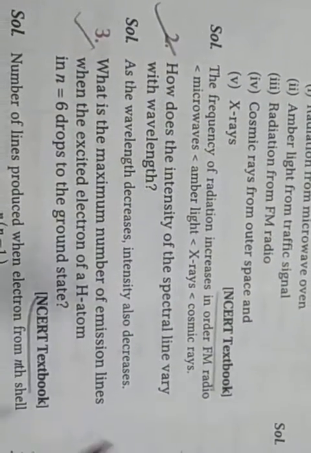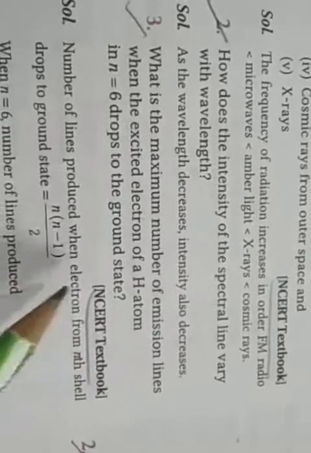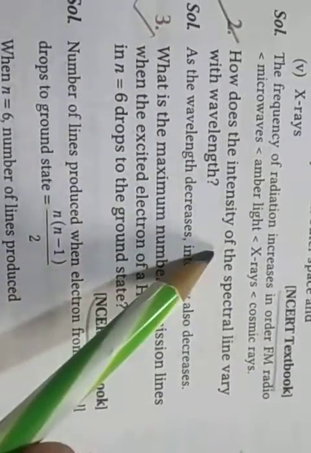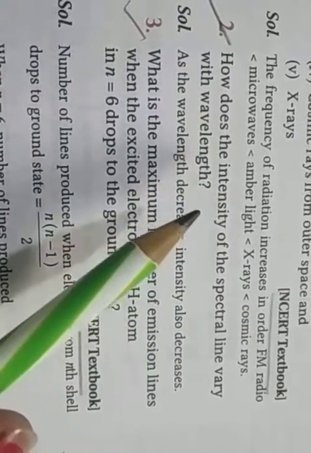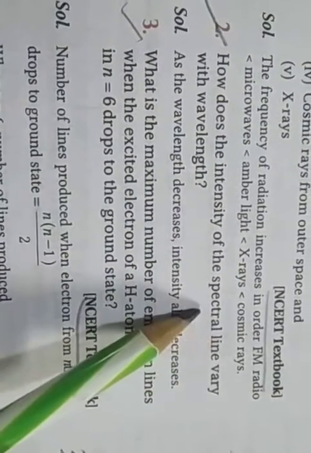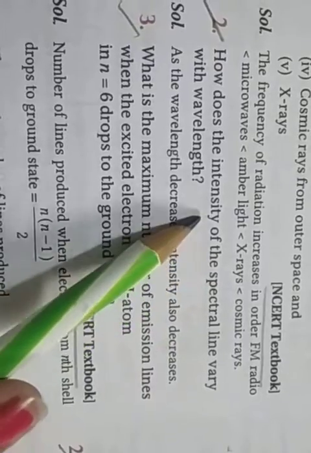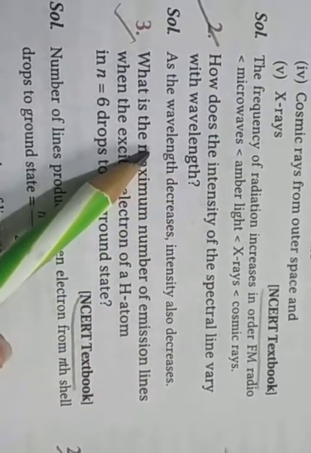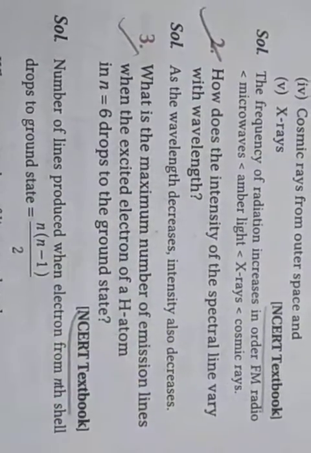Next question is, how does the intensity of the spectral line vary with wavelength? So intensity is directly proportional to the wavelength. So as wavelength decreases, intensity also decreases.